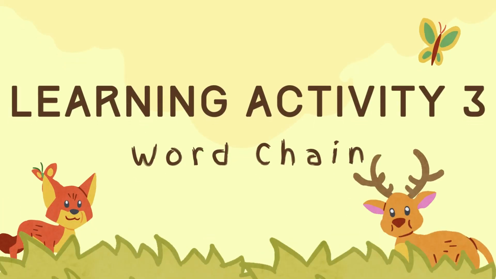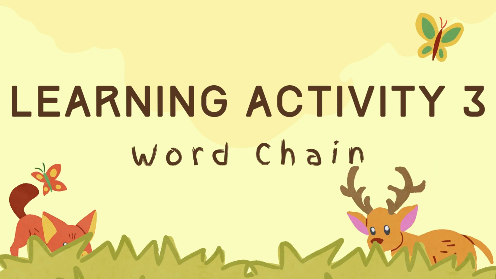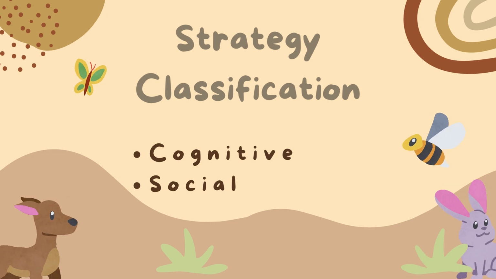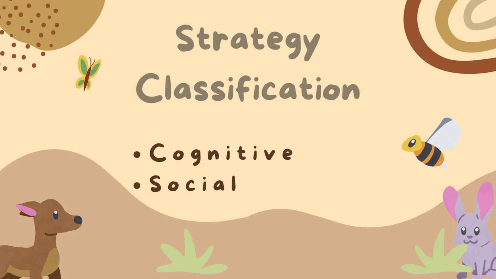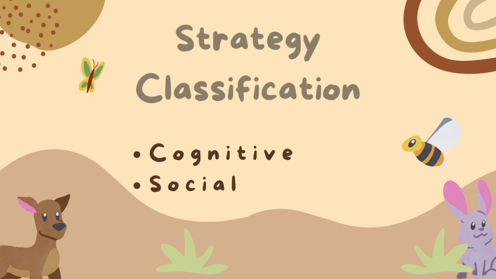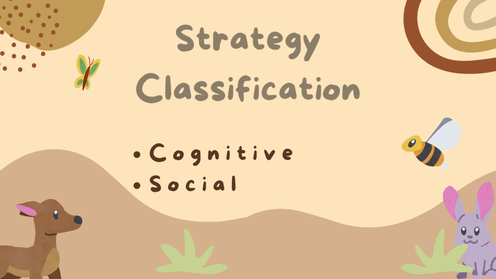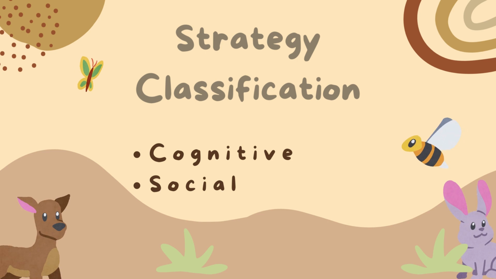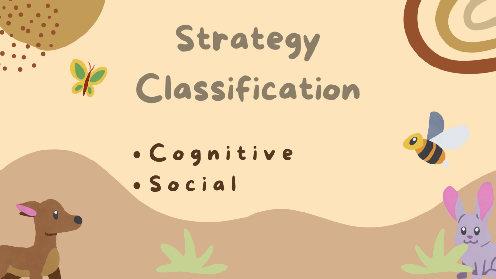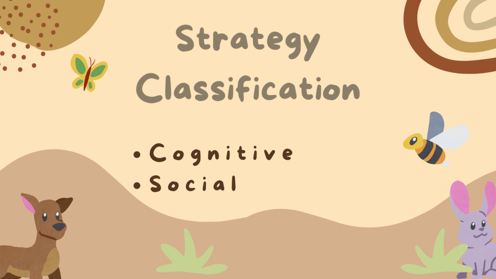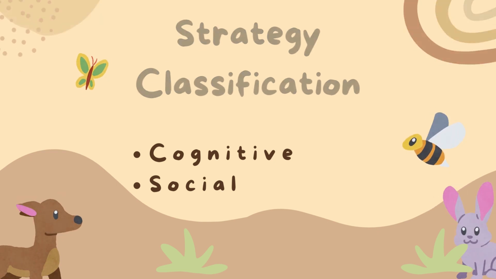Hello everyone. Now we continue to learning activity 3, word chain. There are 2 strategy classifications involved in this activity. They are the first one, cognitive strategy, because it involves word association, brainstorming and making connections between concepts. And the second one is social strategy for the effective communication, cooperation, and positive interaction among the pupils.